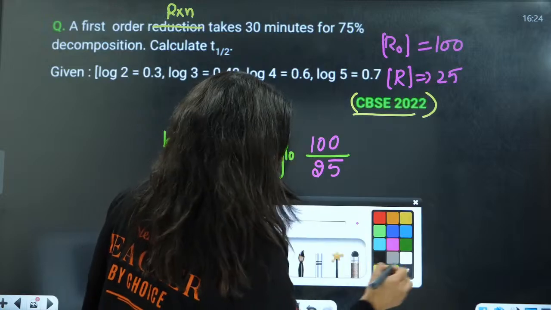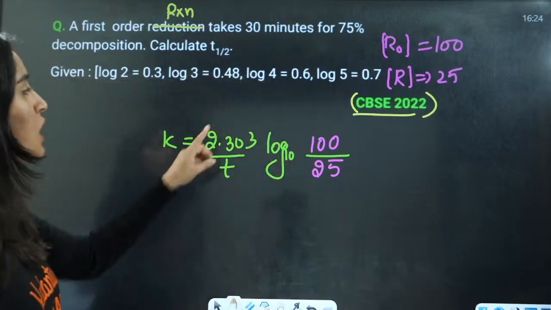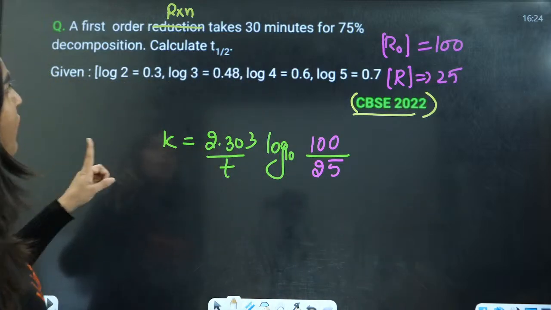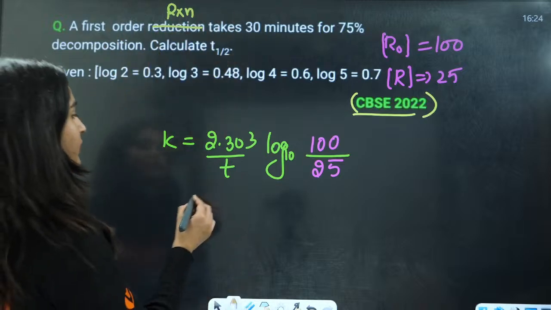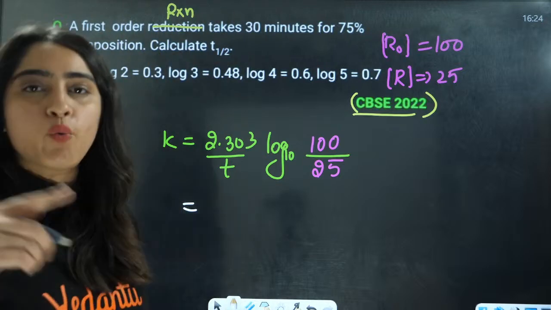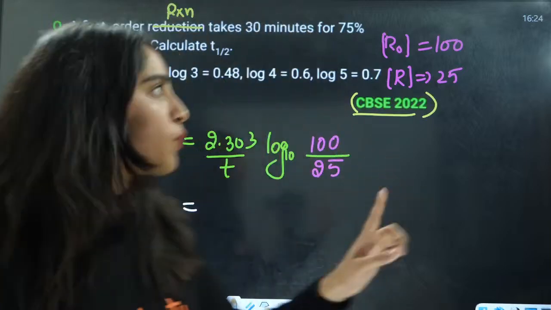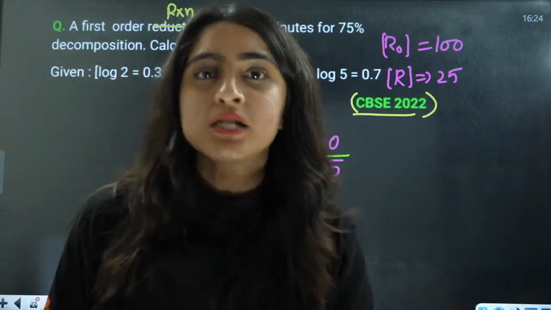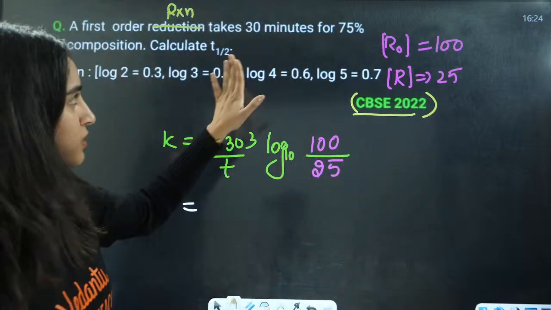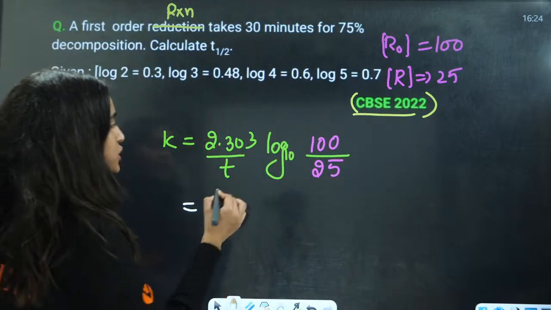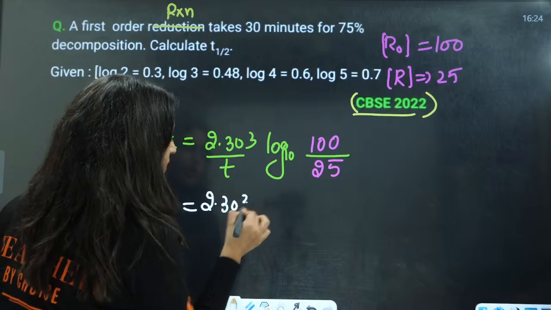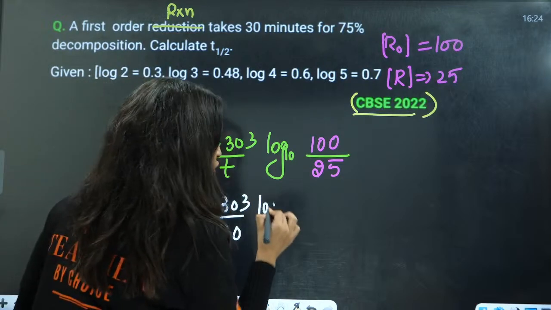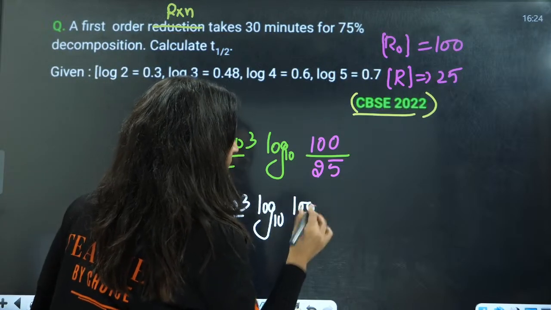Now, let us put the values here. What is the value of t here? t is given to be 30. If you want to calculate in seconds, convert this 30 into seconds. If you want to calculate t half in minutes, just put the value as it is. That will be 2.303 by 30 log base 10 of 4.